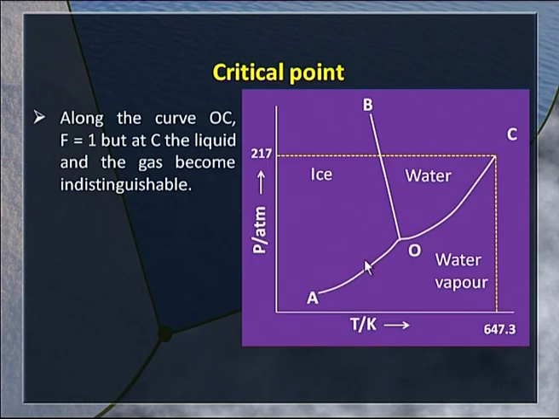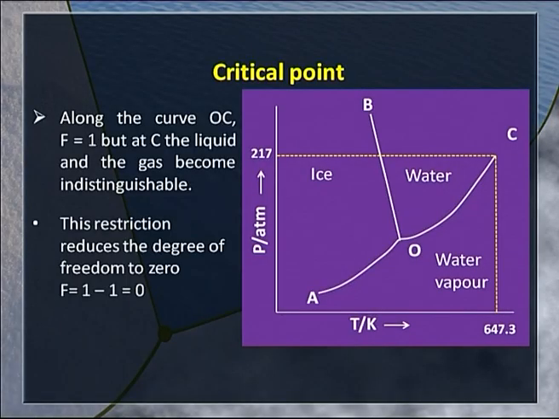As we move along the curve OC, we reach a point C at which the curve abruptly ends, and we know why. Because we reach a point at which the liquid and the vapor become indistinguishable. Yes, it is the critical point. We have defined critical temperature earlier. Critical temperature is the temperature above which a gas cannot be liquefied, and that is exactly what happens here.